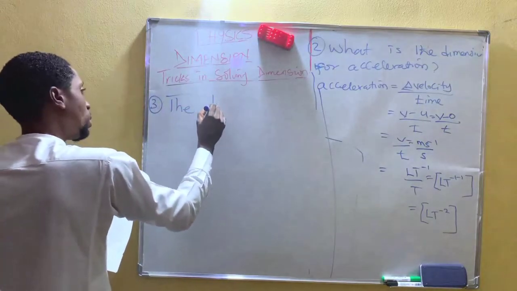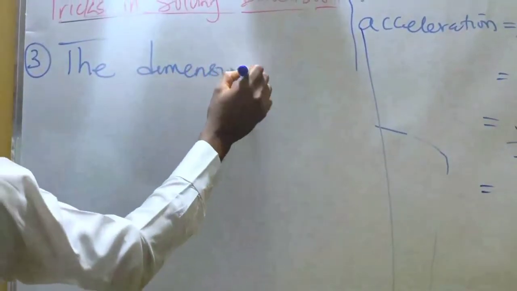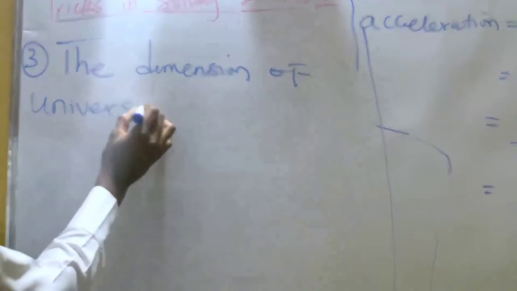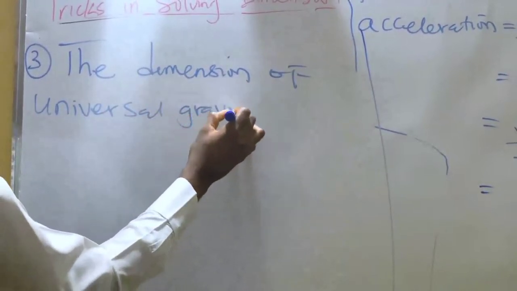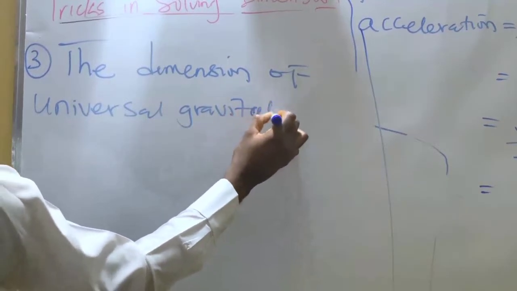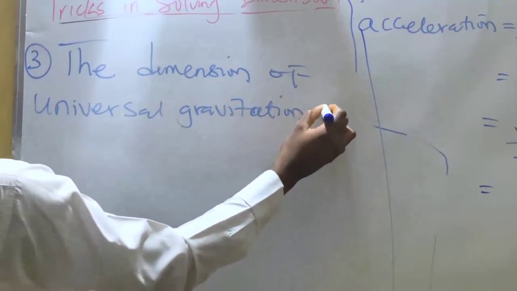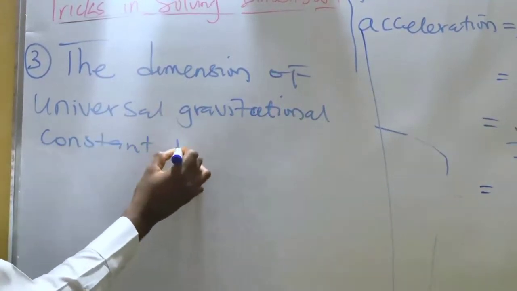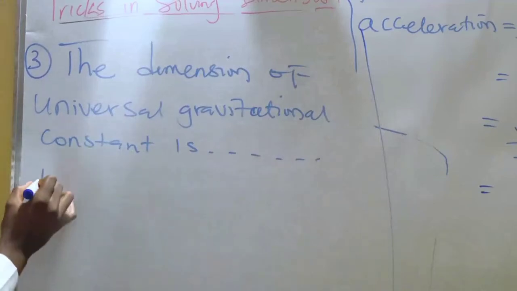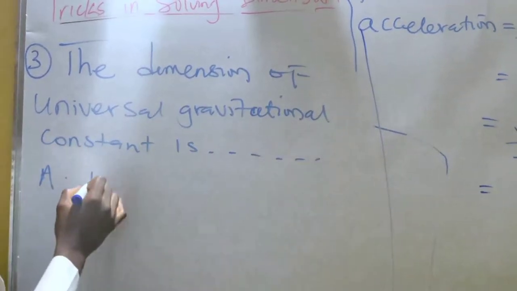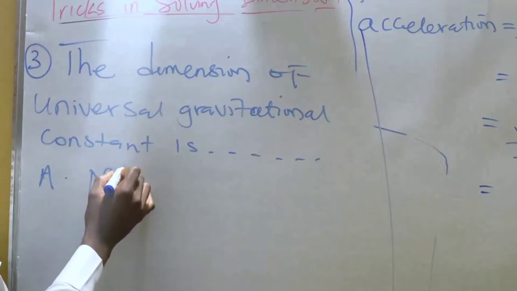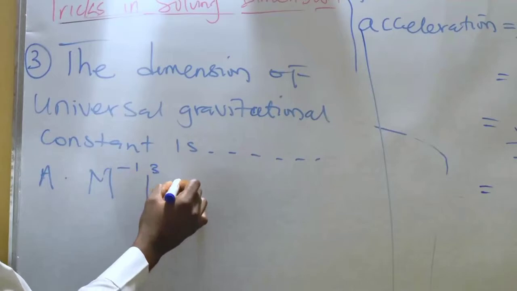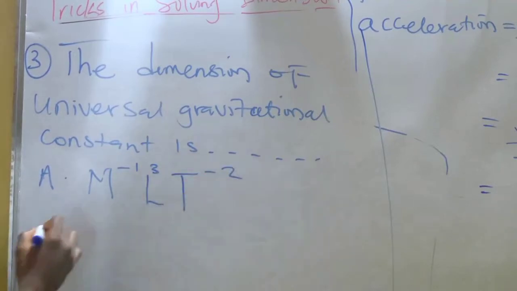The dimension of universal gravitational constant is option A: M raised to power minus 1, L raised to power 3, T minus 2.